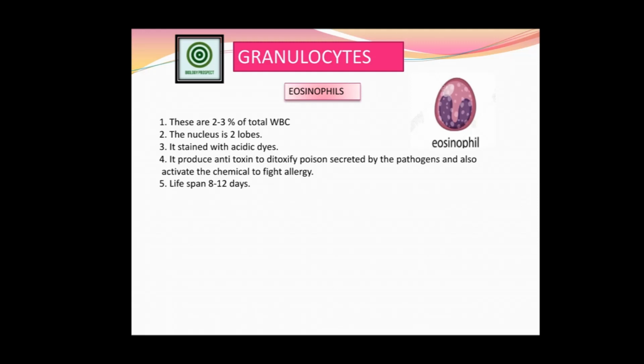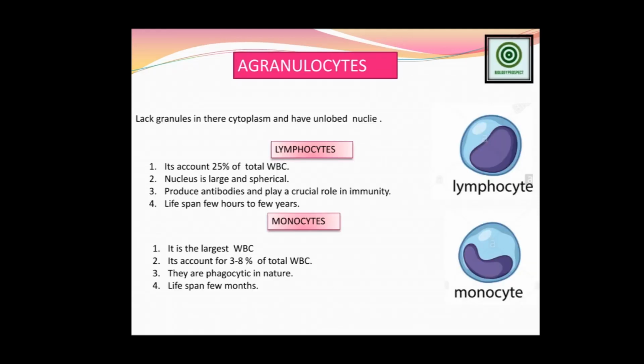Now we proceed to the next part, the granulocytes and the non-granulocytes. Friends, I already told the basic 2 reasons we differentiate the WBC. The first reason is the nature of the cytoplasm. If the cytoplasm contains granules, we put the cell in the granulocytes. Granulocytes are eosinophil, basophil and neutrophil. And wherever the cytoplasm doesn't contain any granules, it is put in the non-granulocytes. So for the non-granulocyte WBC, there are 2 parts: one is the lymphocytes and the other is the monocytes.